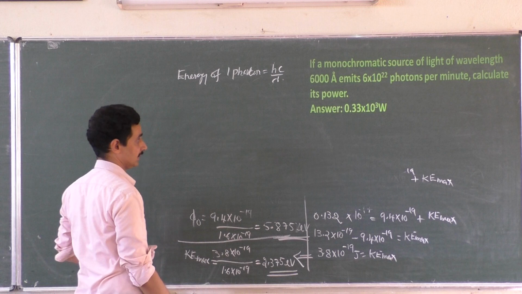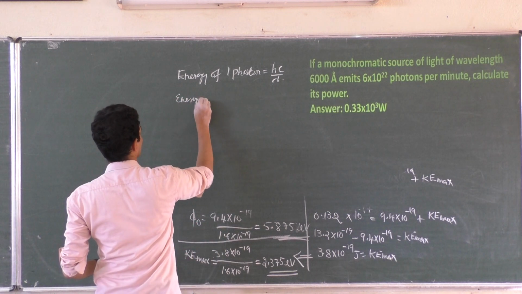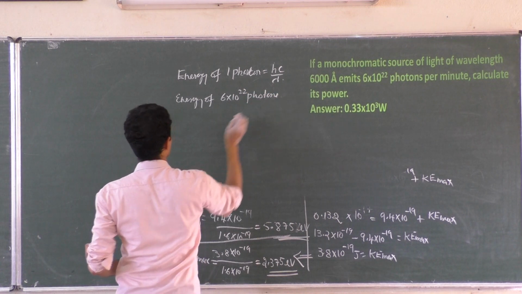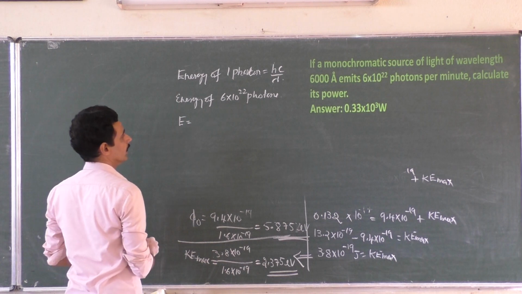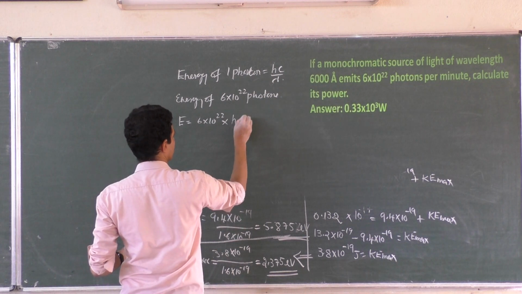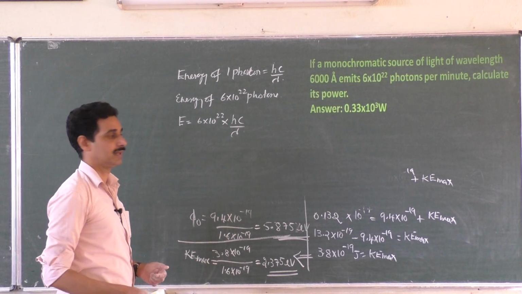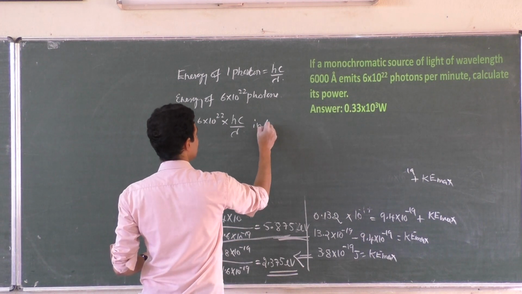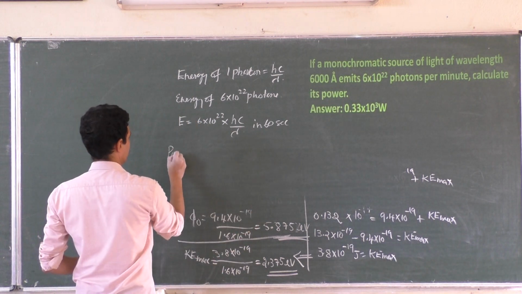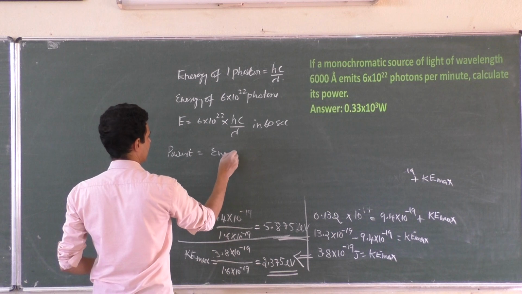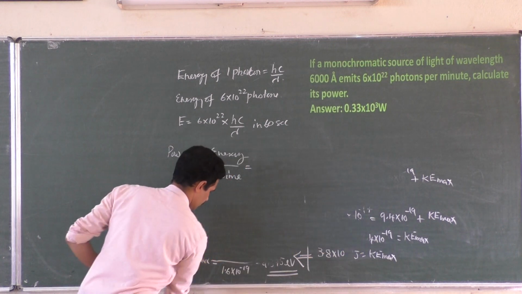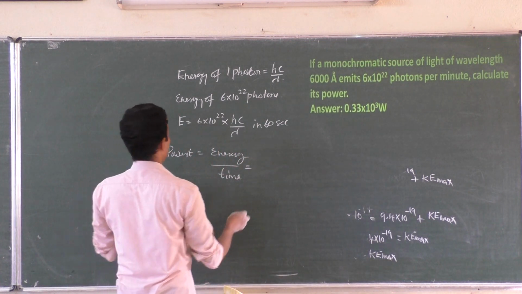But how many photons are released per minute? 6 into 10 to the power 22. Energy of 6 into 10 to the power 22 photons is equal to how much? 6 into 10 to the power 22 photons into energy of each photon. That is the total energy released in a minute, in 60 seconds. So what is power? Power is energy by time. How much energy?